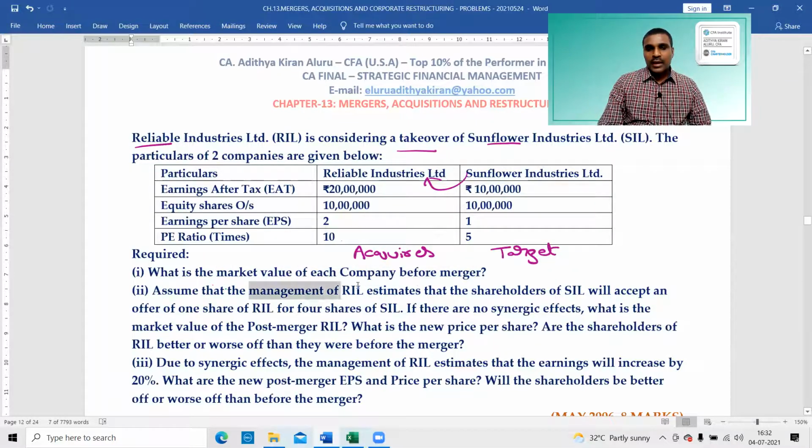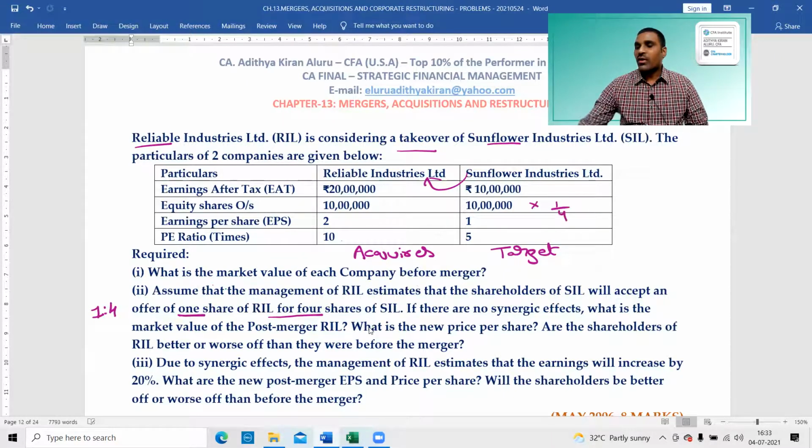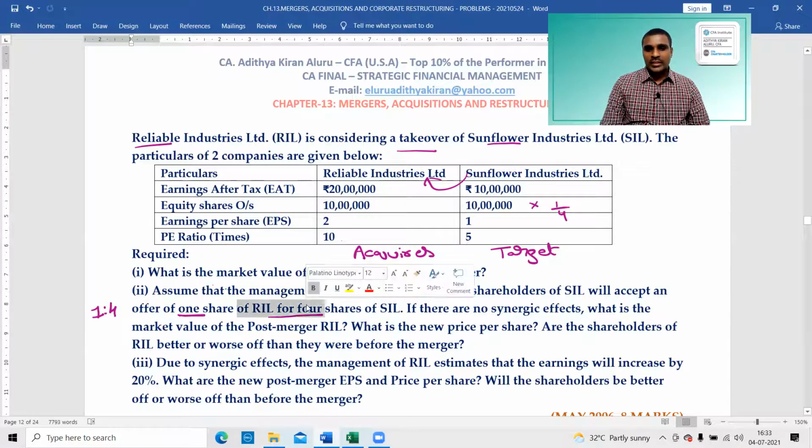Assume that the management of RIL estimates that the shareholders of SIL will accept an offer of 1 share of RIL for 4 shares of SIL. That means the exchange ratio is 1:4, or 1/4. Sunflower Industries Limited will get 1/4 of their existing shares. Okay, 1:4 exchange ratio.